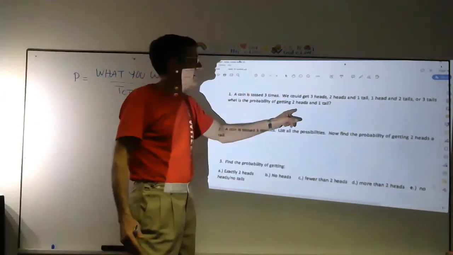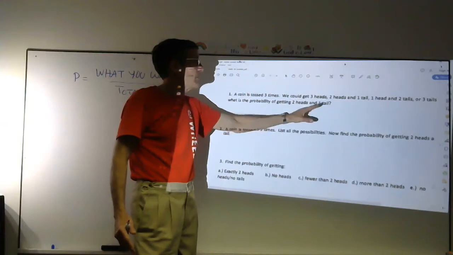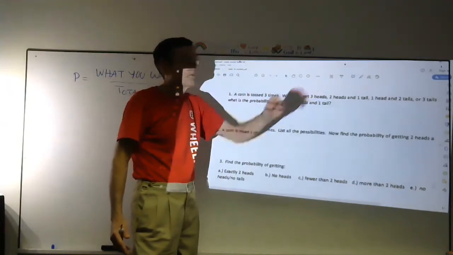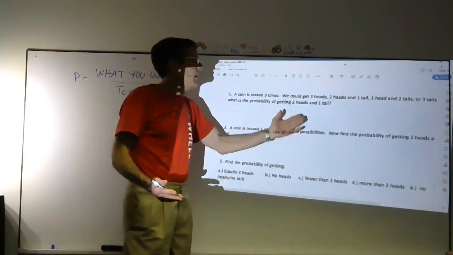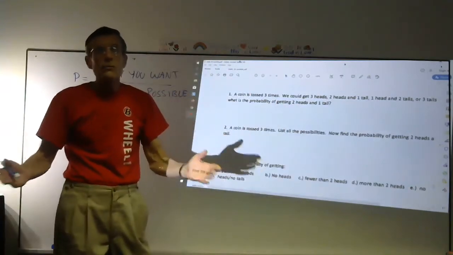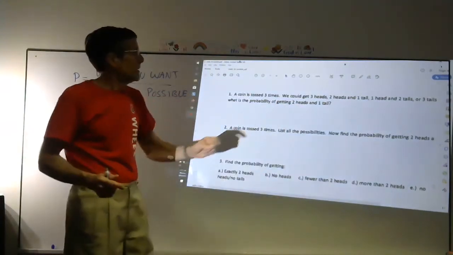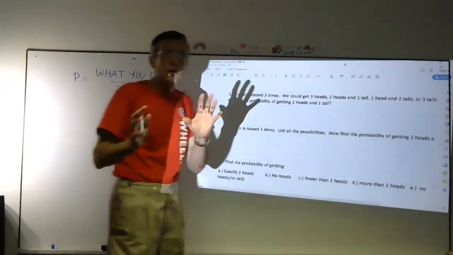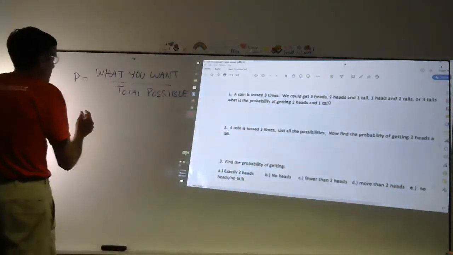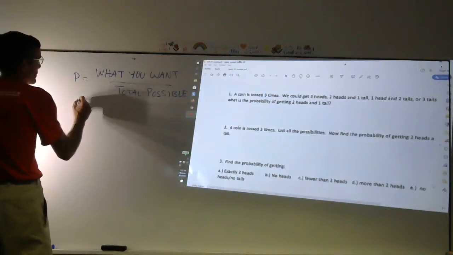What is the probability of getting 2 heads and a tail? So you might be tempted to say, well, if there's 4 ways it can happen, the probability of getting 2 heads and a tail is probably 1 out of 4. But that is not so. Because individually, if you look at these 4 different things, there's different things that can happen. Like 3 heads, there's only one way that's going to happen.